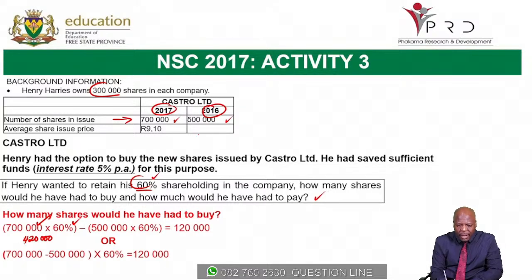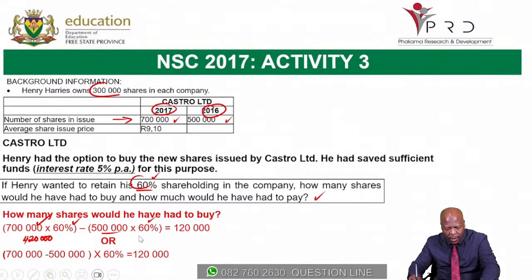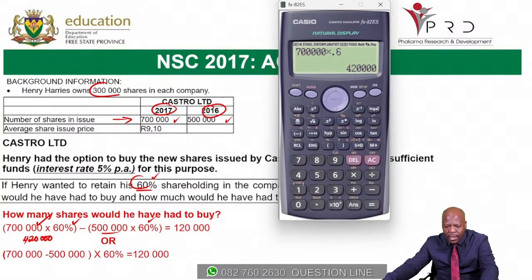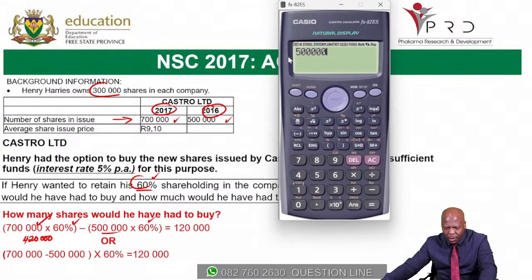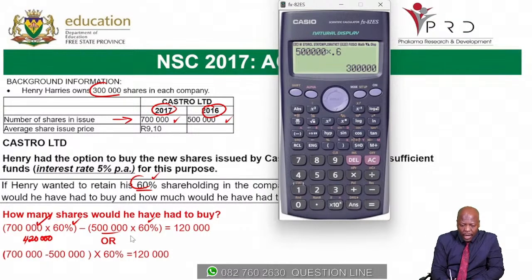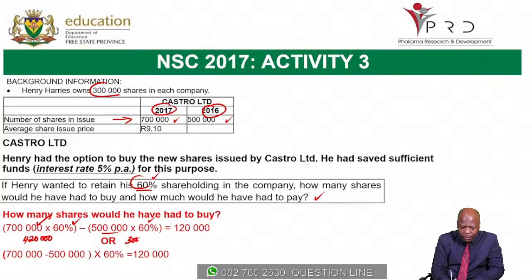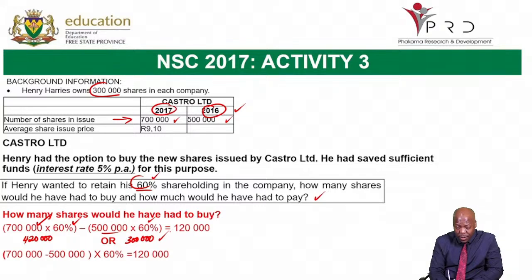But in 2016, he was having 60% of that 500,000 shares. So let's see how many shares he was having initially. There were 500,000 shares, and he was having 60%. So that means he had 300,000 shares. So in 2016, Henry had 300,000 shares.